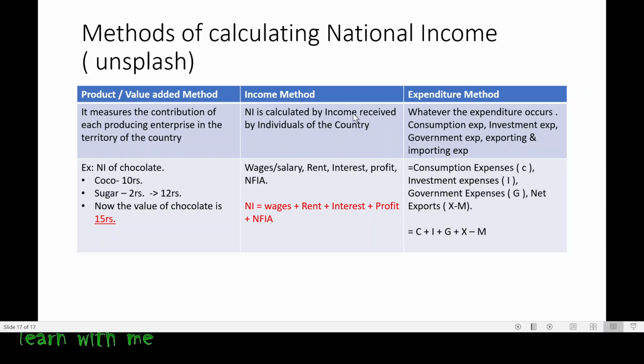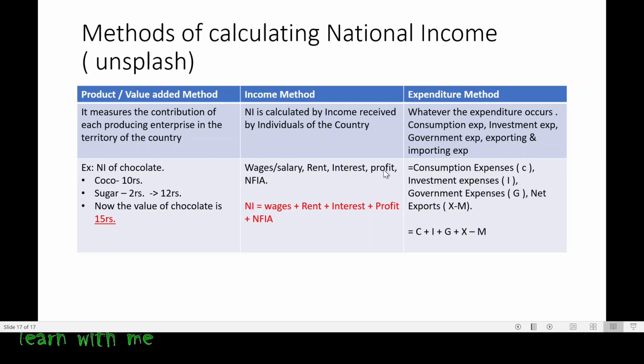If I am going to any work, I will receive a salary or wages. If I have a house, then I will get rent from that house. That is my income. If I have a building and I have let it out for rent, then I will get money from them. If I have lent anyone a loan, the person is going to give me the interest. It is also my income.